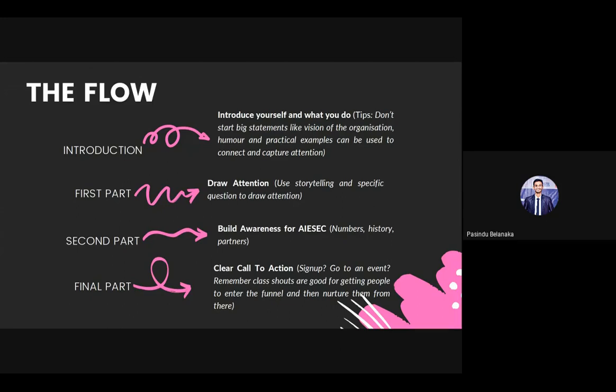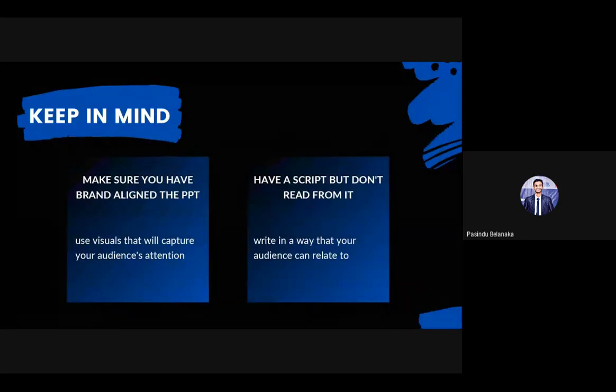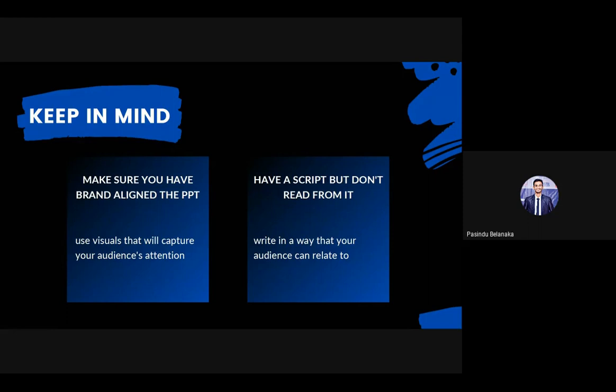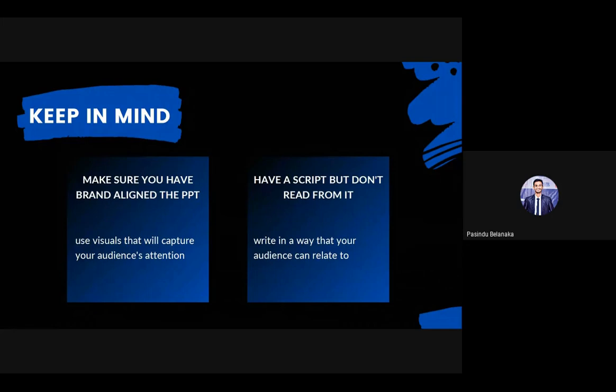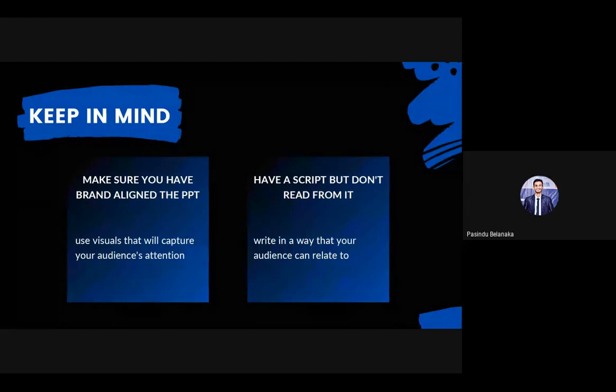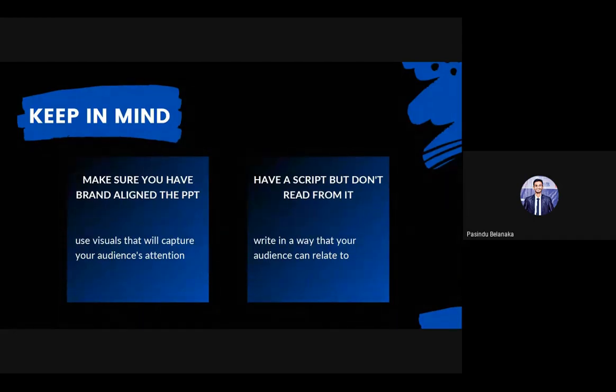Moving on, a few things to keep in mind. Make sure you have a brand-aligned PowerPoint, because when you use creative slides and beautiful pictures, you can get attention easily. And have a script, but don't read from it. You can have something to refer to, but it would not create a good image if you are completely reading it in front of the class, because then they get the idea that you don't know what you are saying. So have a script, but don't read from it.